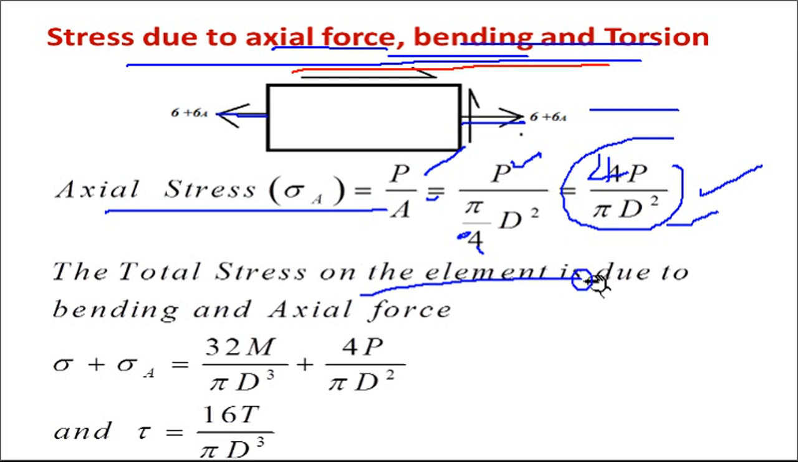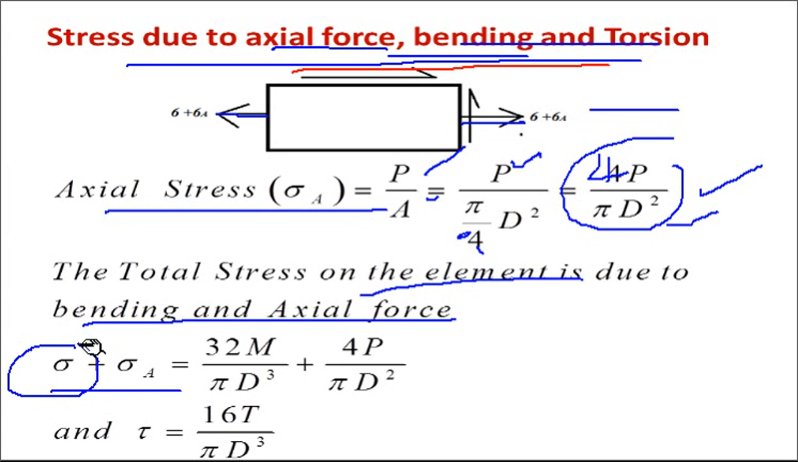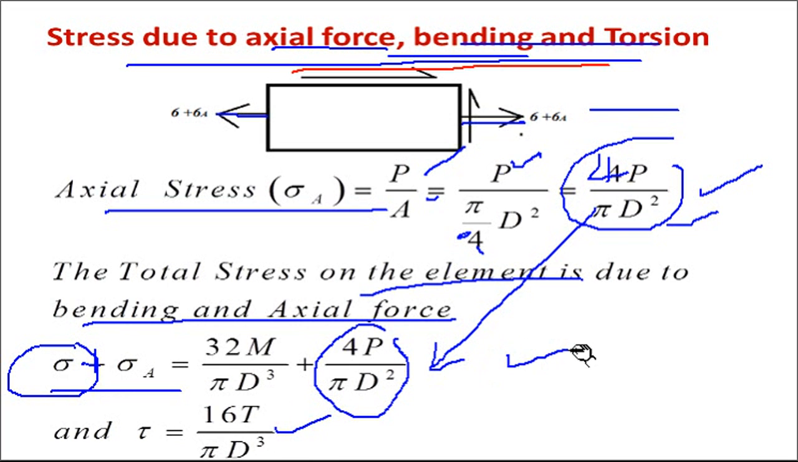Now to find the total stress acting on the element due to bending plus axial force, it is nothing but the addition, sigma plus sigma A. Sigma is the bending stress, 32 M upon pi d cube, which we have just seen in the previous slide. So sigma plus sigma A is equal to 32 M upon pi d cube plus 4P upon pi d square, which is the axial stress, and tau is equal to 16T upon pi d cube. Tau will be as it is. In this way, for 2 marks, this problem is important. Sometimes axial stress may be given and they will ask you to calculate the total stress acting on the element.